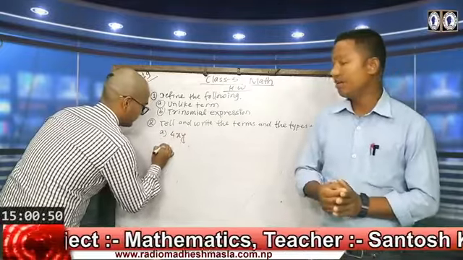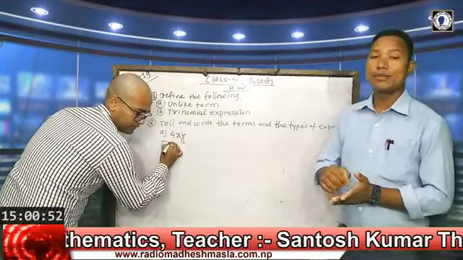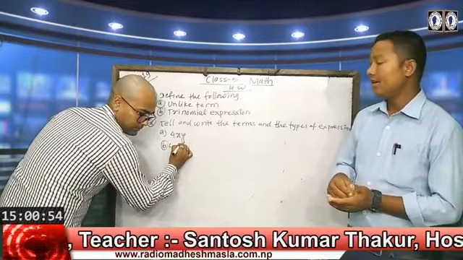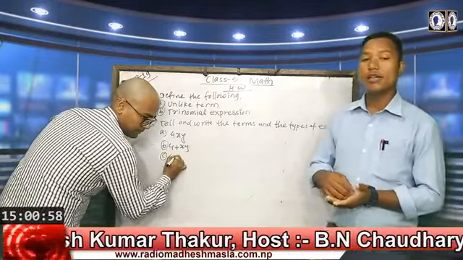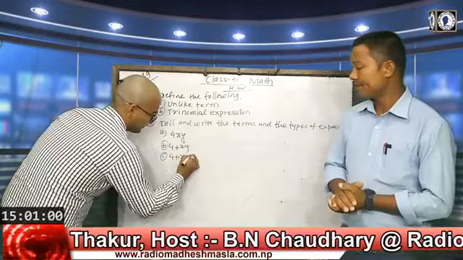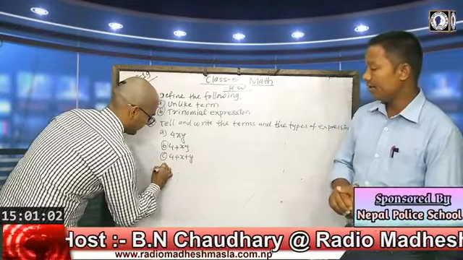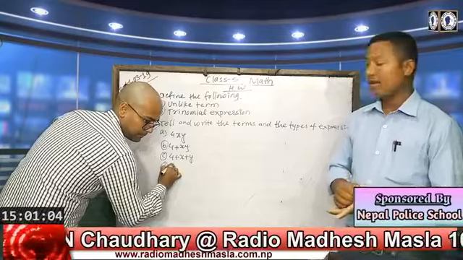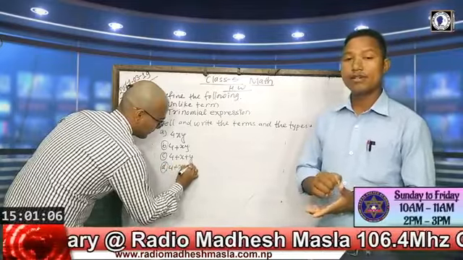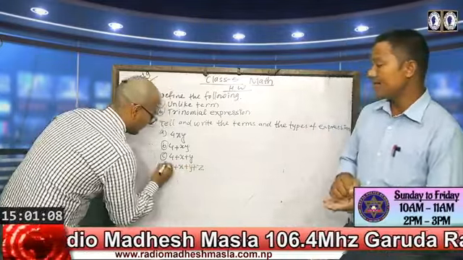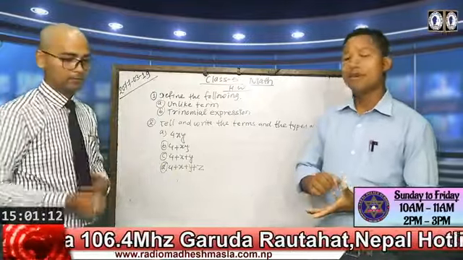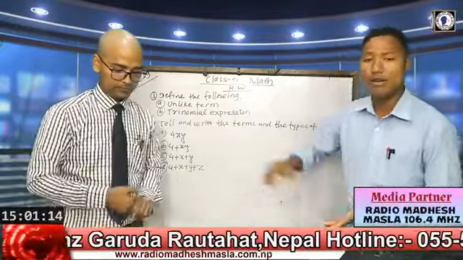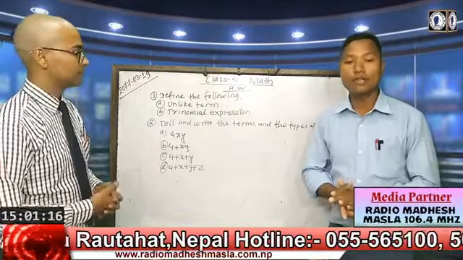A, 4xy. B, 4 plus xy. C, 4 plus x plus y. D, 4 plus x plus y plus z. These are all the homework for today's class.